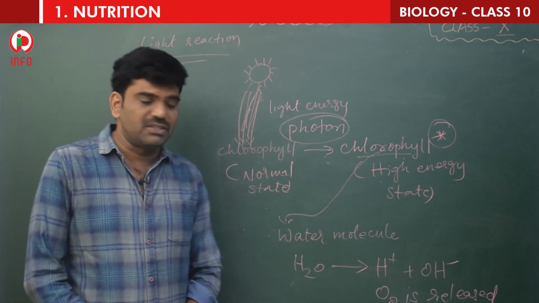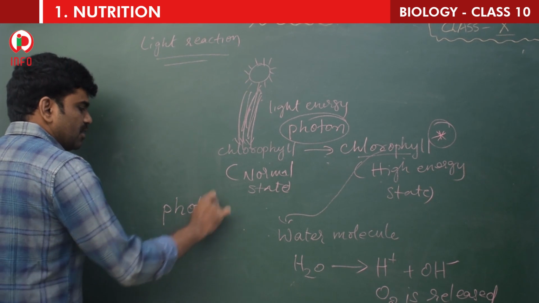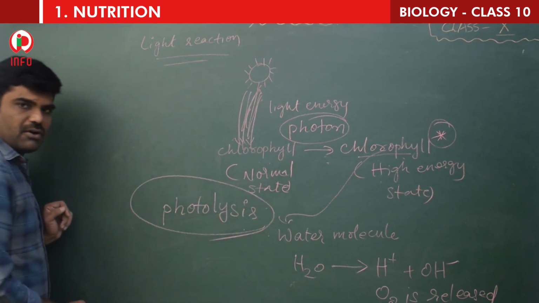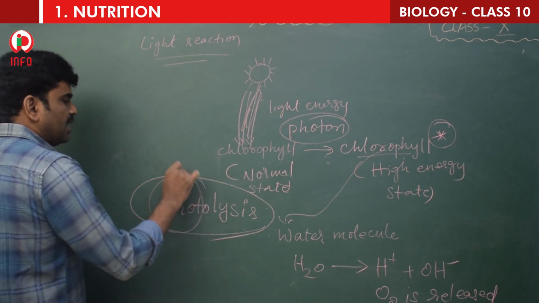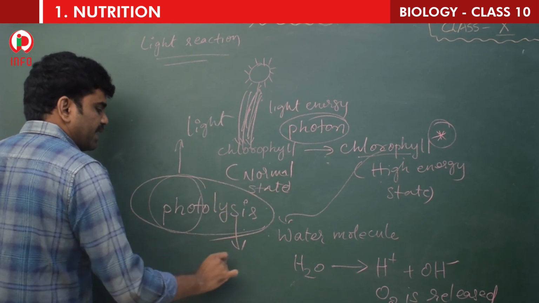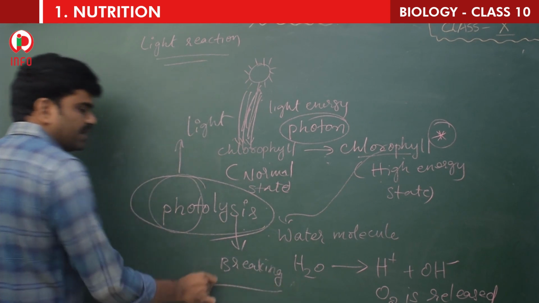So this reaction is known as, what is this reaction children? Photolysis. Photo means light. Lysis means breaking. This is not the breaking of light, children. Don't mistake.